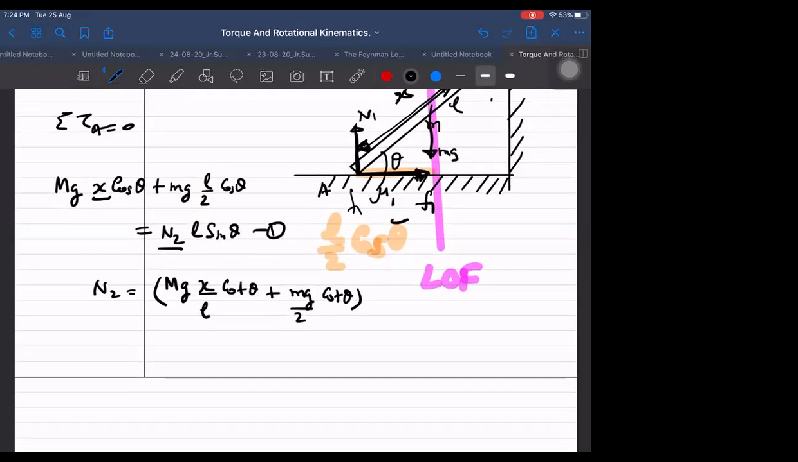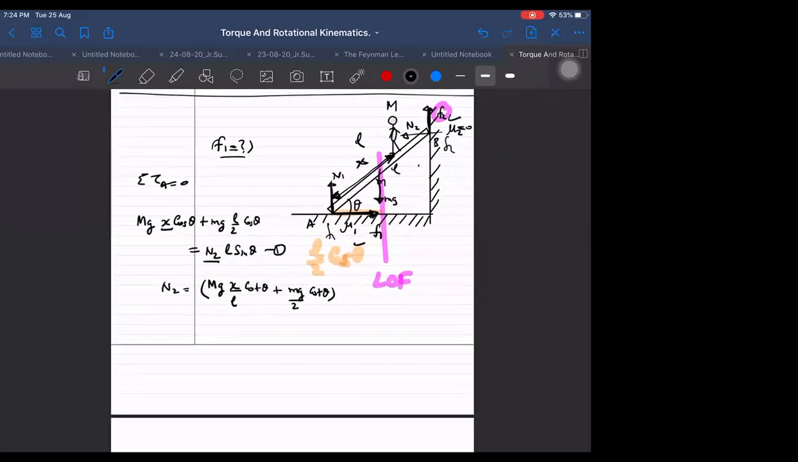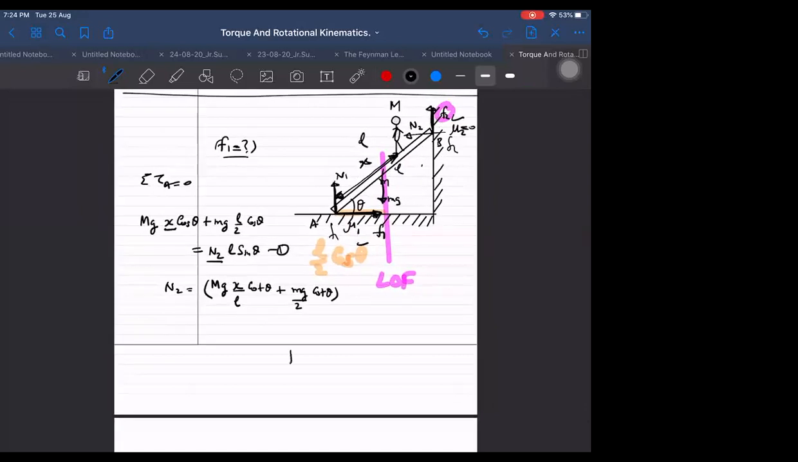Next is N1, which we want to get. N1 is the easiest to obtain, the easiest of all, because there is no other vertical force. F2 is already 0, directly at 0. So we can take sigma Fy equal to 0. N1 is equal to capital M plus small m into g. That is one equation, and this is the second equation.